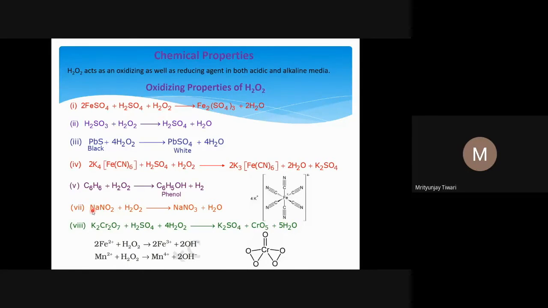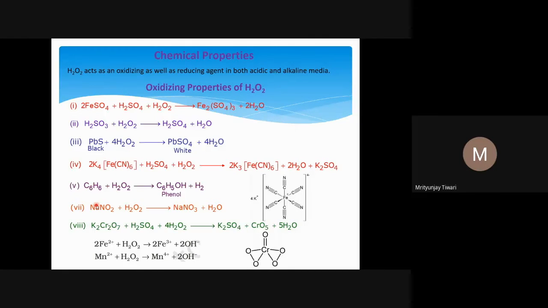The oxidation number of sodium is +1, and to balance that +1 charge it will be nitrite, NO2 minus. Anyway, let us look at the oxidation number of all the atoms involved here. +1 for sodium, and for nitrogen, I do not know, so let's say the oxidation number is X. So 1 plus X, and 2 oxygens at -2 each, so 1 plus X minus 4, and the net charge is 0.